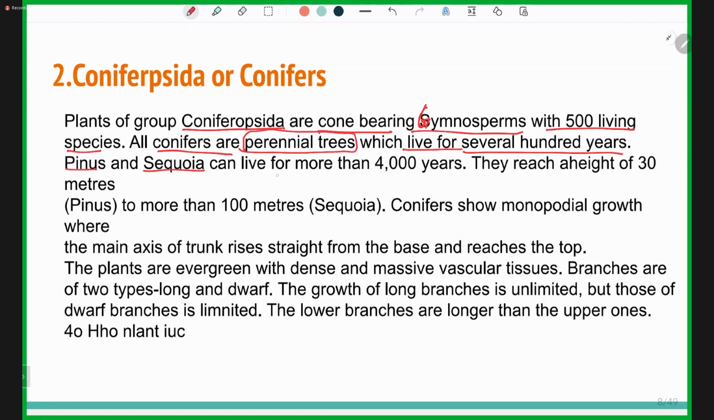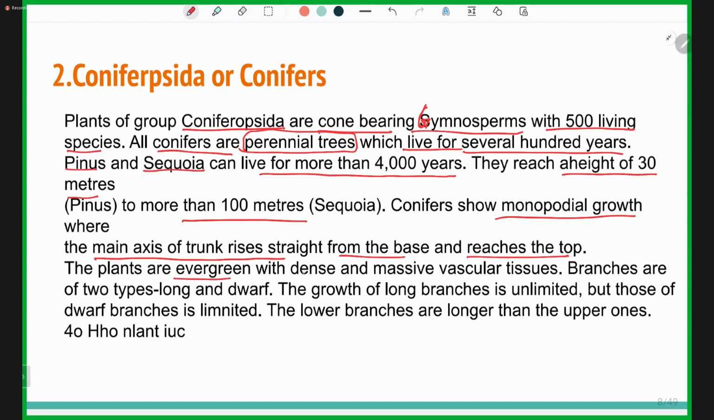Pinus and Sequoia can live for more than 4,000 years. So if it is asked which are the most long-lived trees among gymnosperms, they are Pinus and Sequoia. They reach a height of about 30 meters, Pinus more than even 100 meters, to more than 100 meters with Sequoia. Conifers show monopodial growth, where the main axis of the trunk rises straight from the base and reaches the top. There is no branching, nothing.